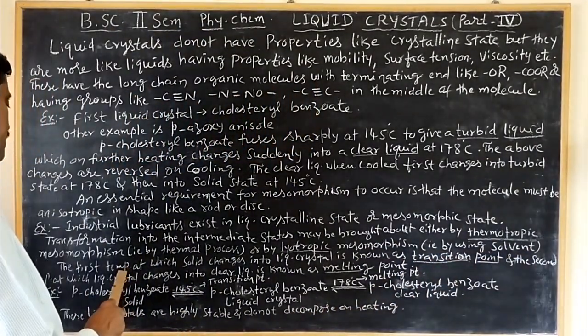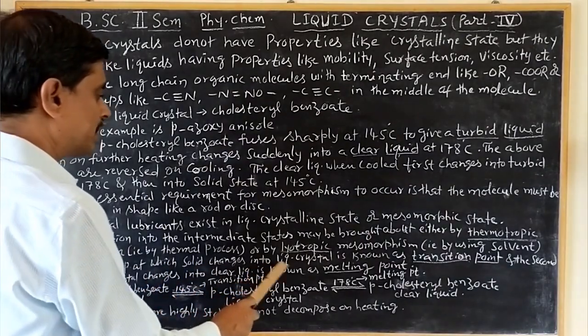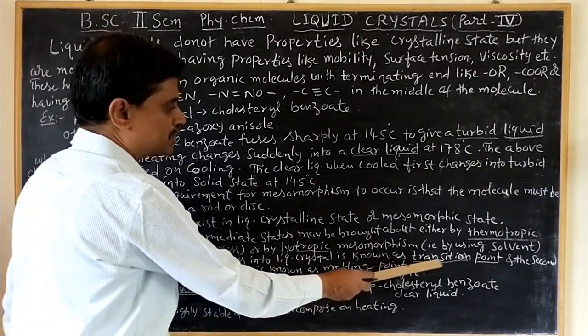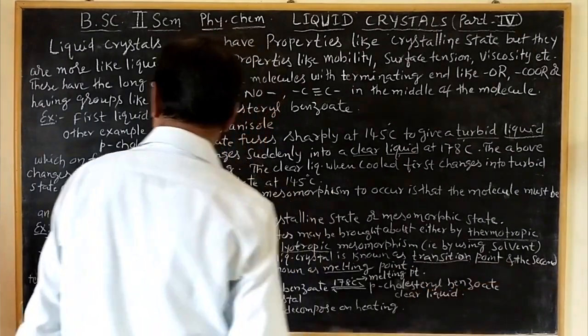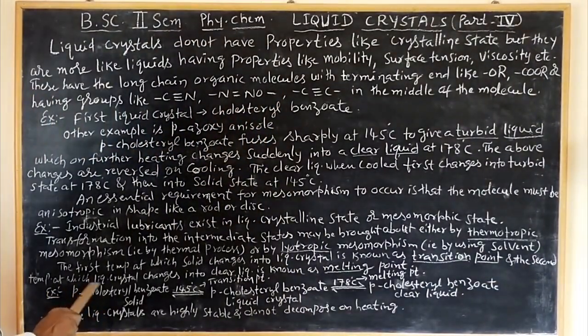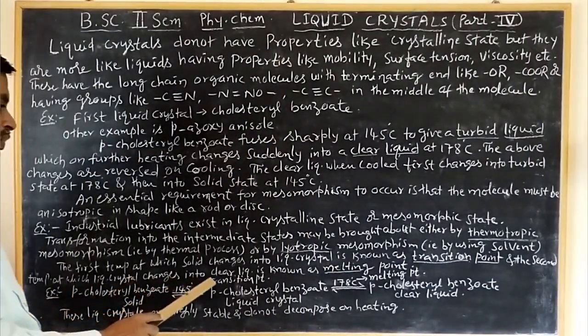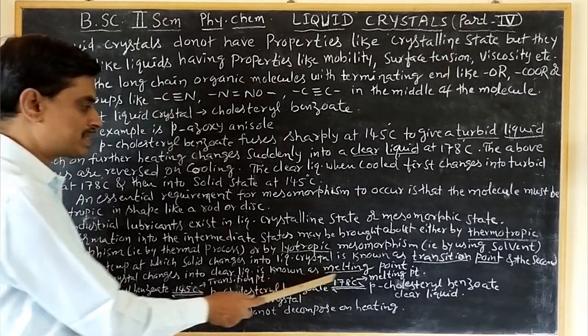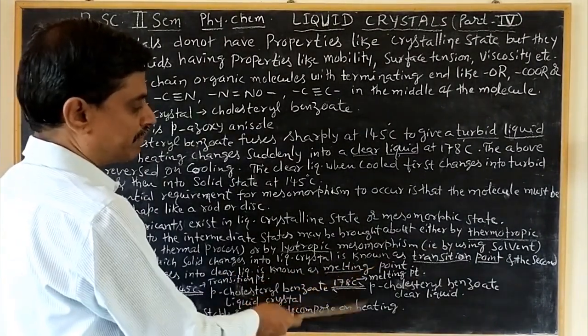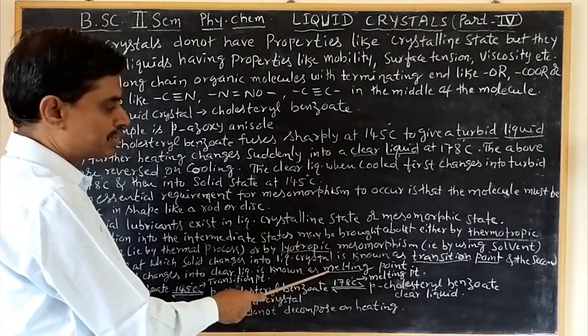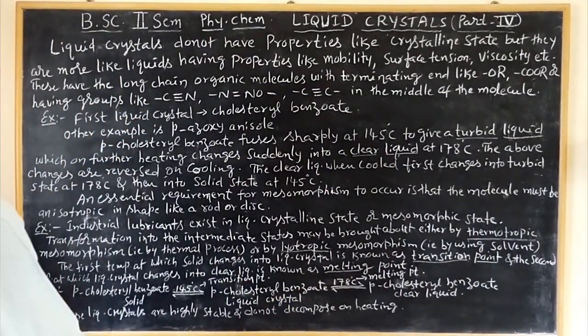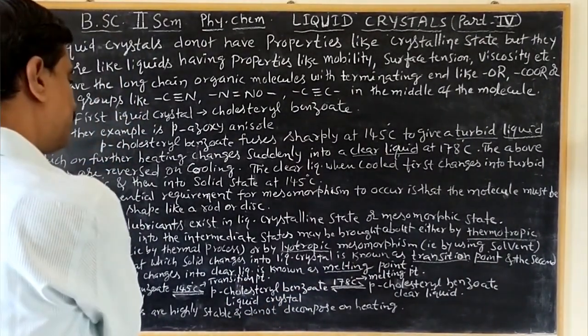The first temperature at which solid changes into liquid crystal is known as the transition point, and the second temperature at which liquid crystal changes into clear liquid is known as the melting point. Just like the melting point of ice, the liquid crystal also has a melting point. So, an example for this is